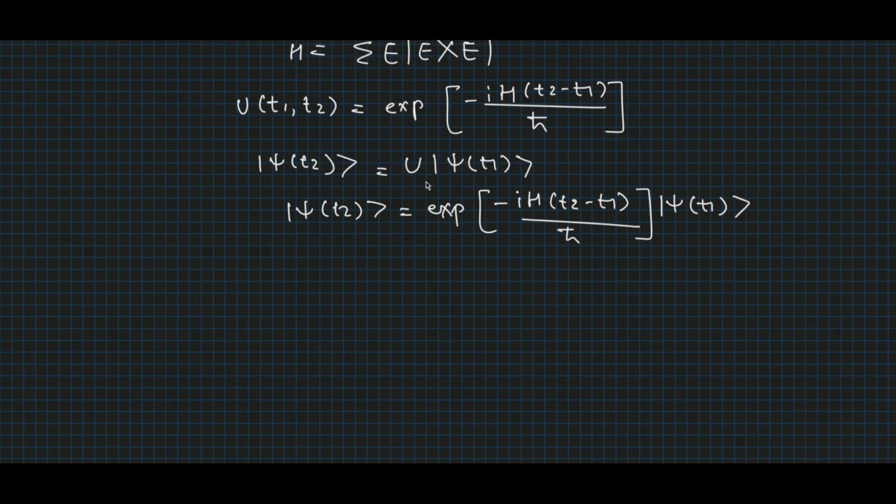And obviously U is a unitary operator such that U dagger U equal to I.